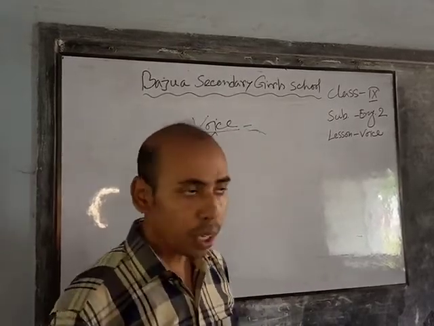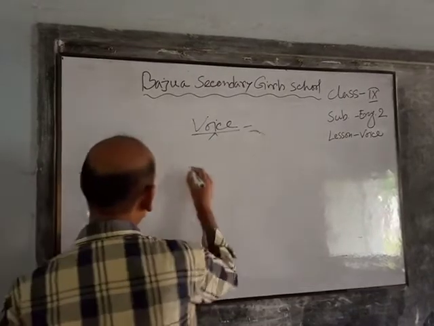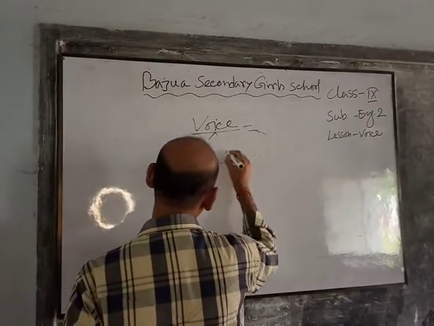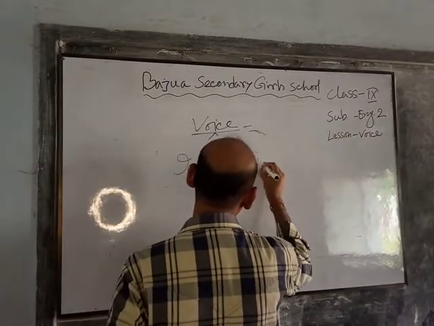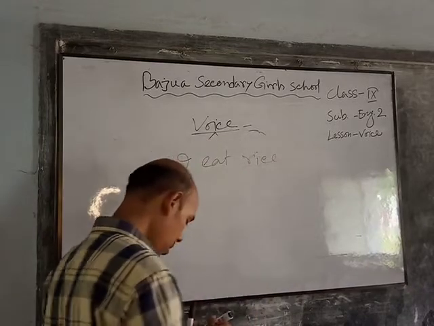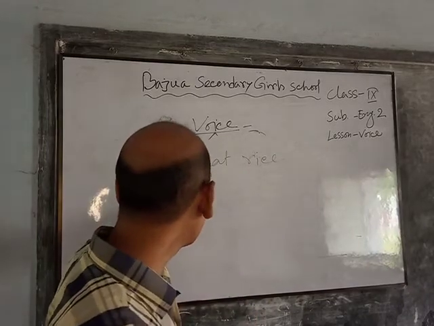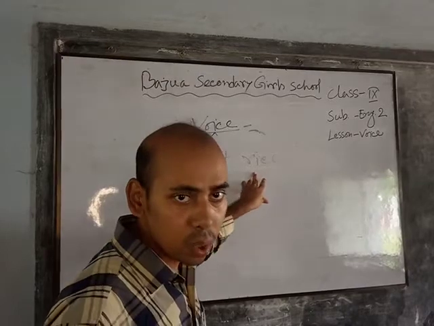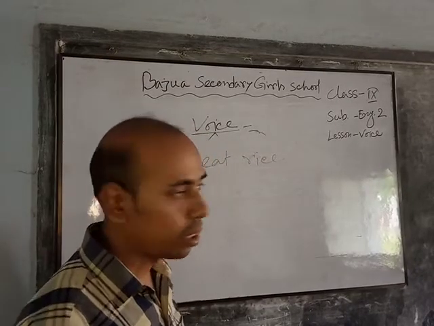Dear students, look at the board. I eat rice. The subject does the work. So it is active voice.